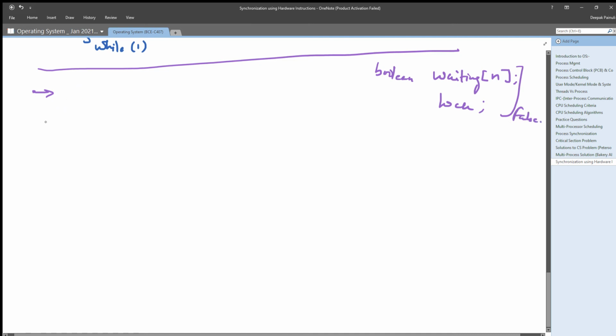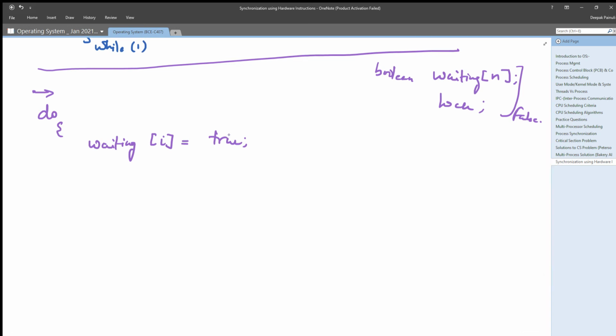So let us check the code. Do: at the entry section, what it will do, waiting[i] equals true. That means the process who wants to enter its critical section will assign the waiting variable as true.